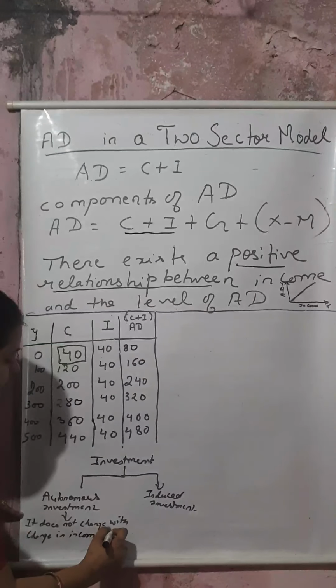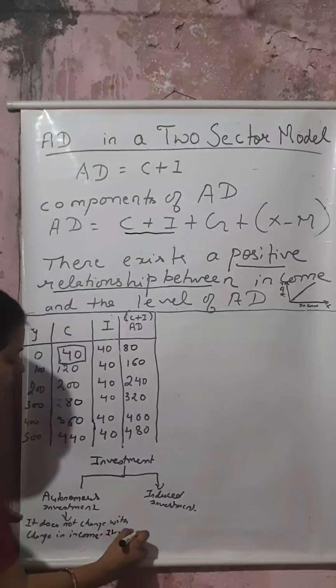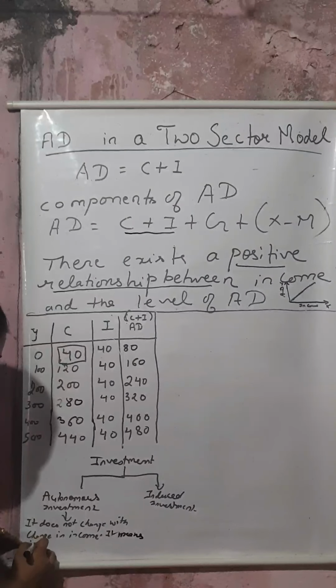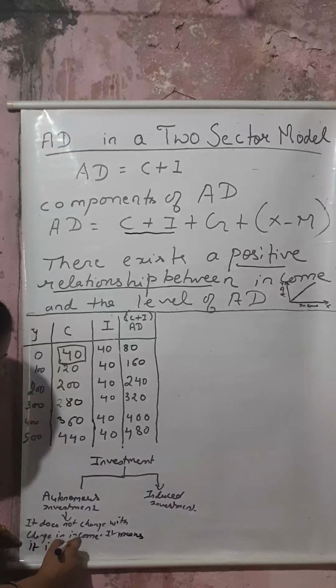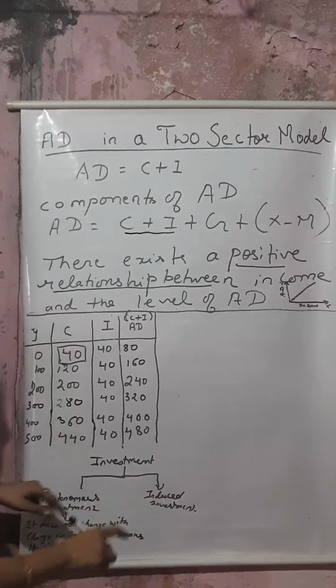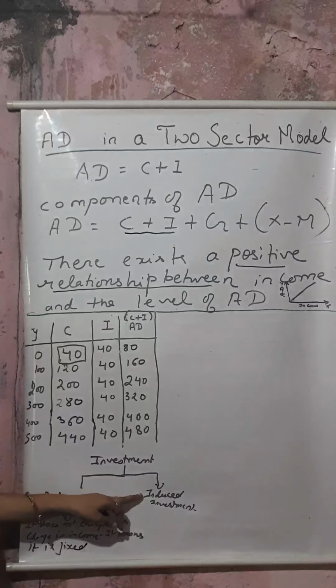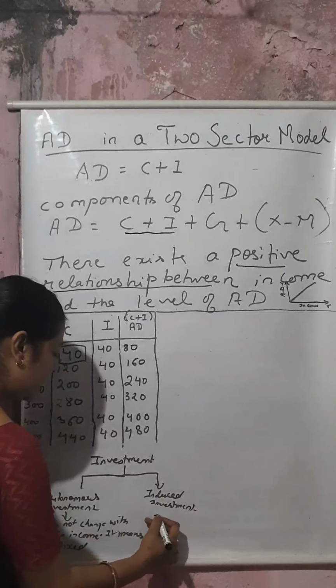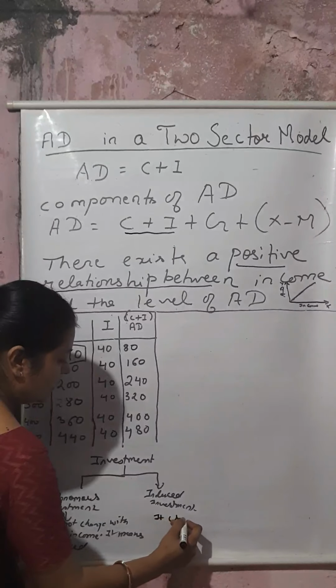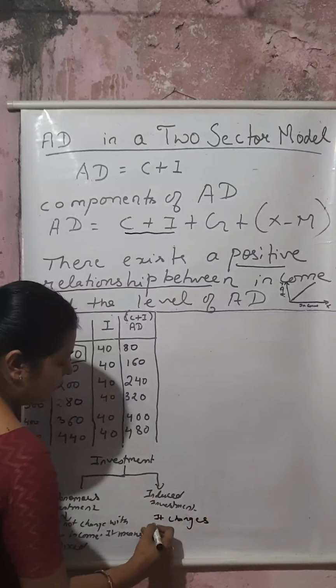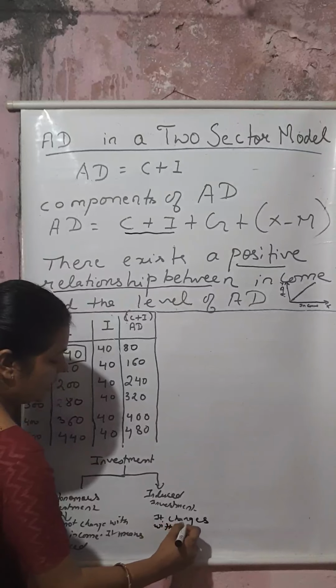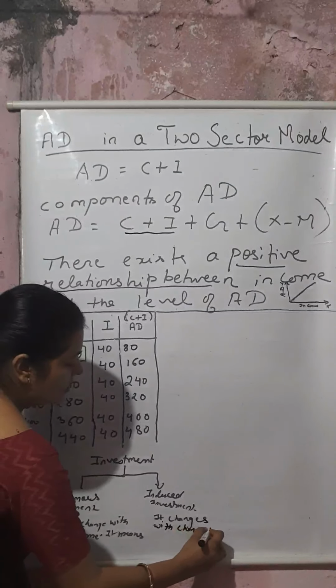It means it is fixed. But if I am talking about the induced investment, it means that it changes with change in income.